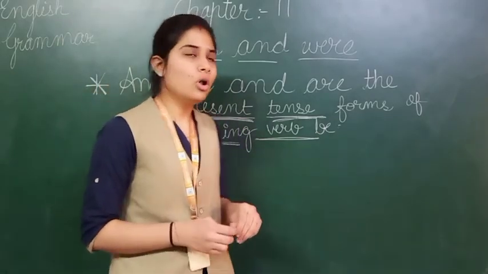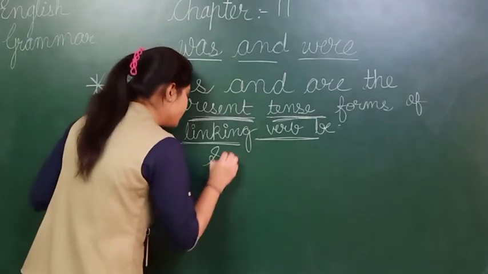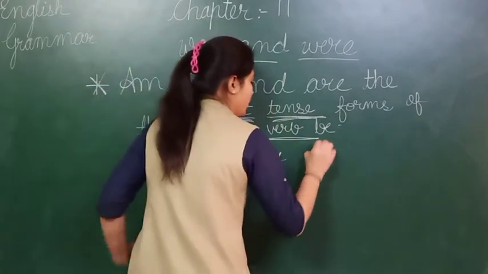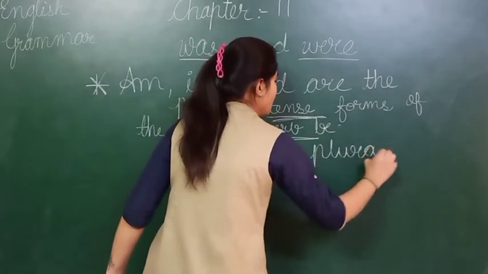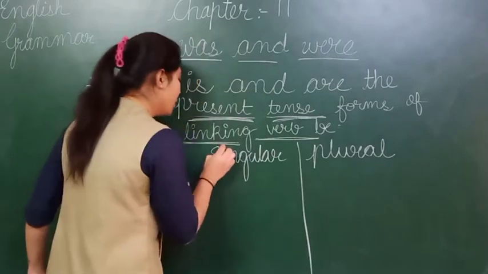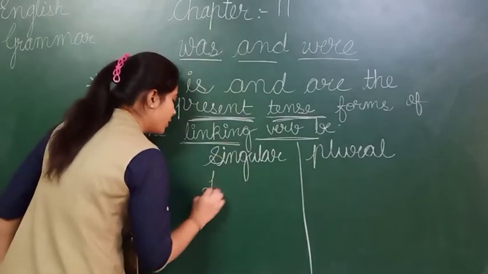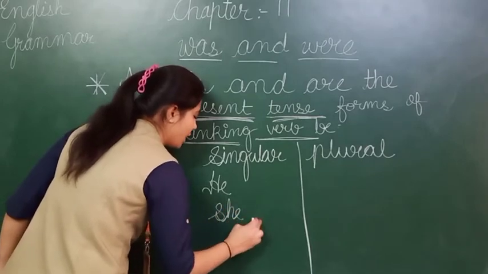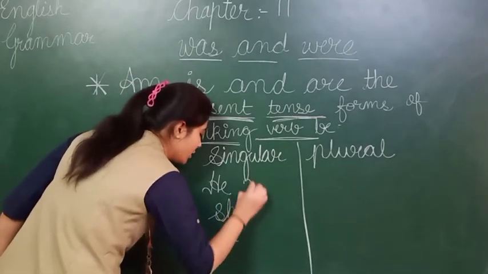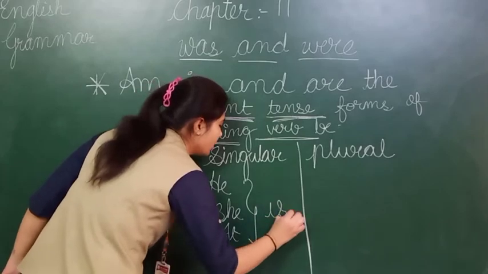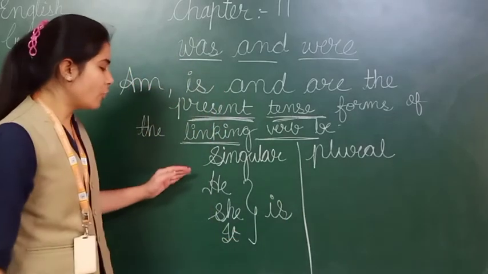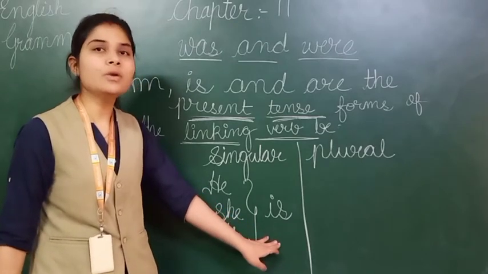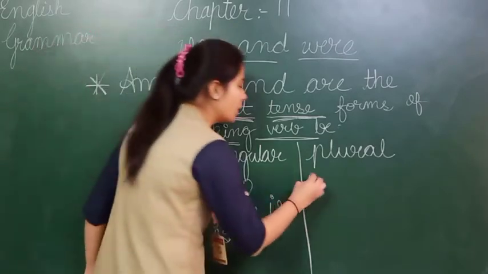Okay, students? You already know in singular we have to use and plural. I am going to show you one thing that will be more clear. For he, she and it. इन थ्री के साथ हम क्या यूज करते हैं? is. For he, she, it we have to use is as a linking verb. Now here what will come?